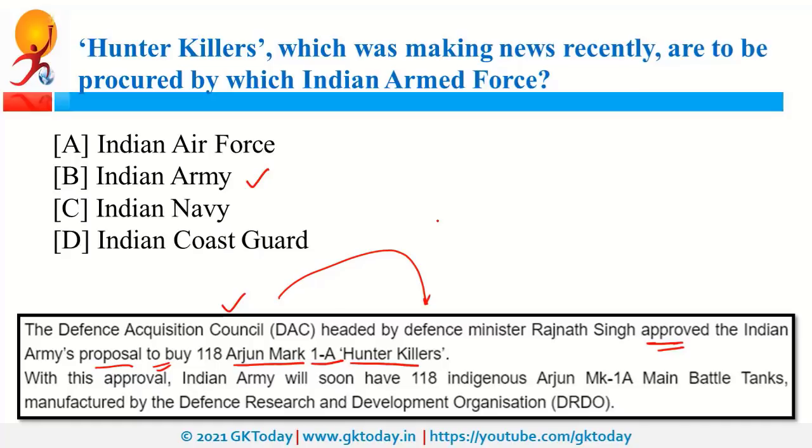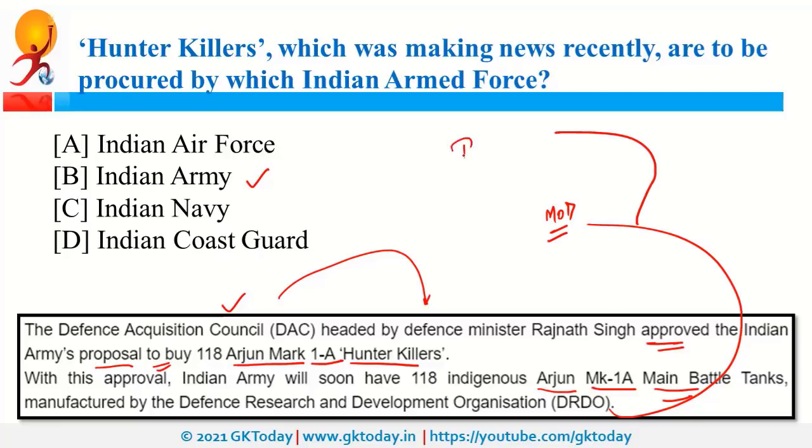Now please note that these Arjun MK main battle tanks are manufactured by DRDO. DRDO is under MoD, that is Ministry of Defence. DRDO was also in news because of Rakshita. Rakshita is a bike ambulance. So this bike ambulance series has been developed by DRDO. Recently it was in news because this was given to CRPF.